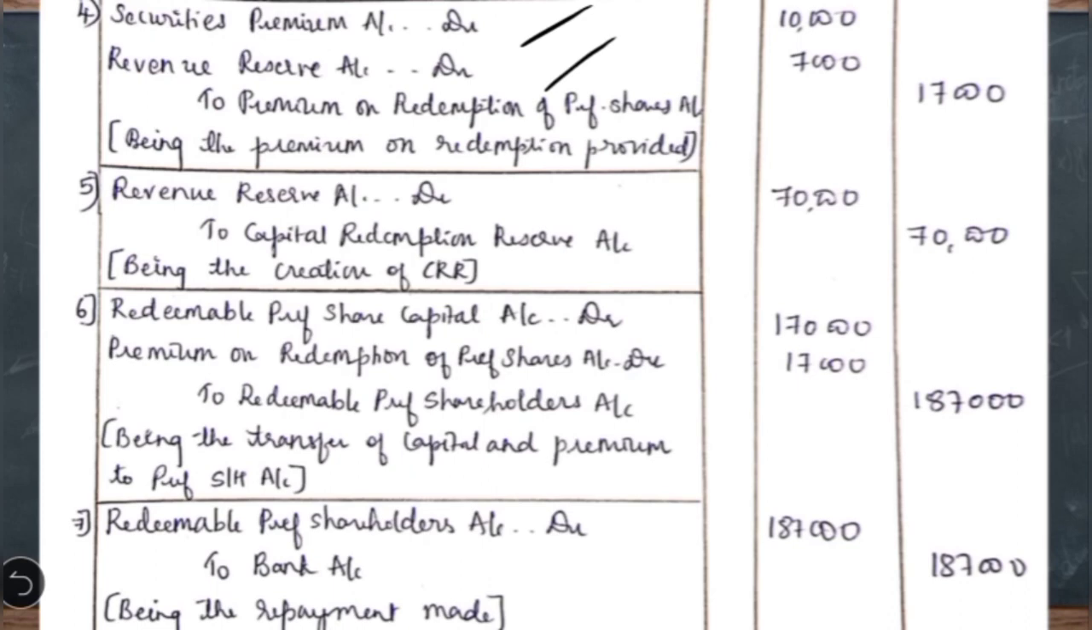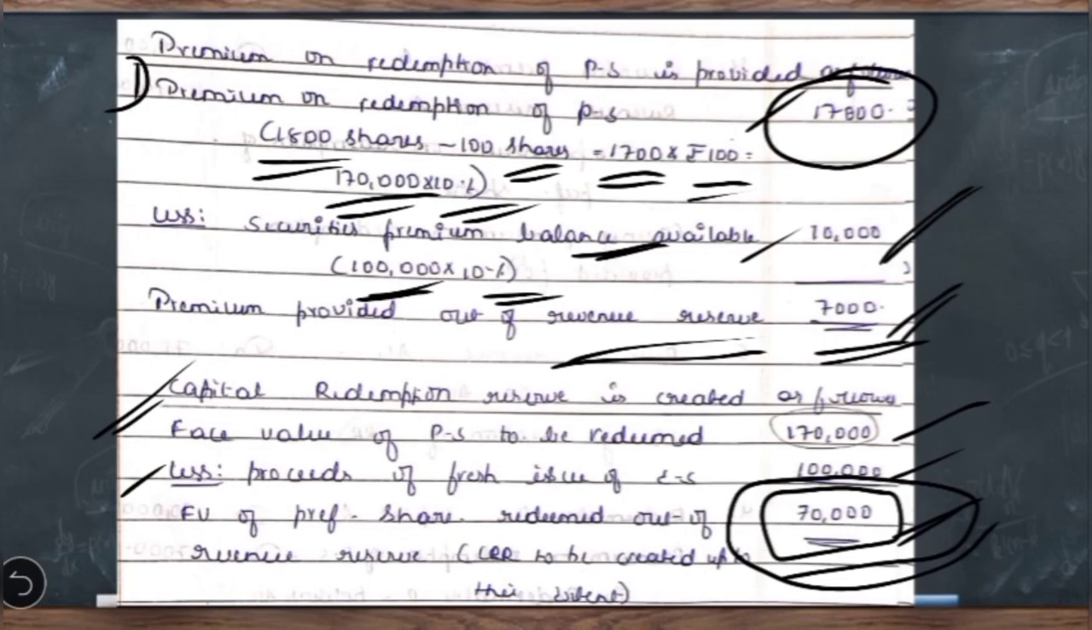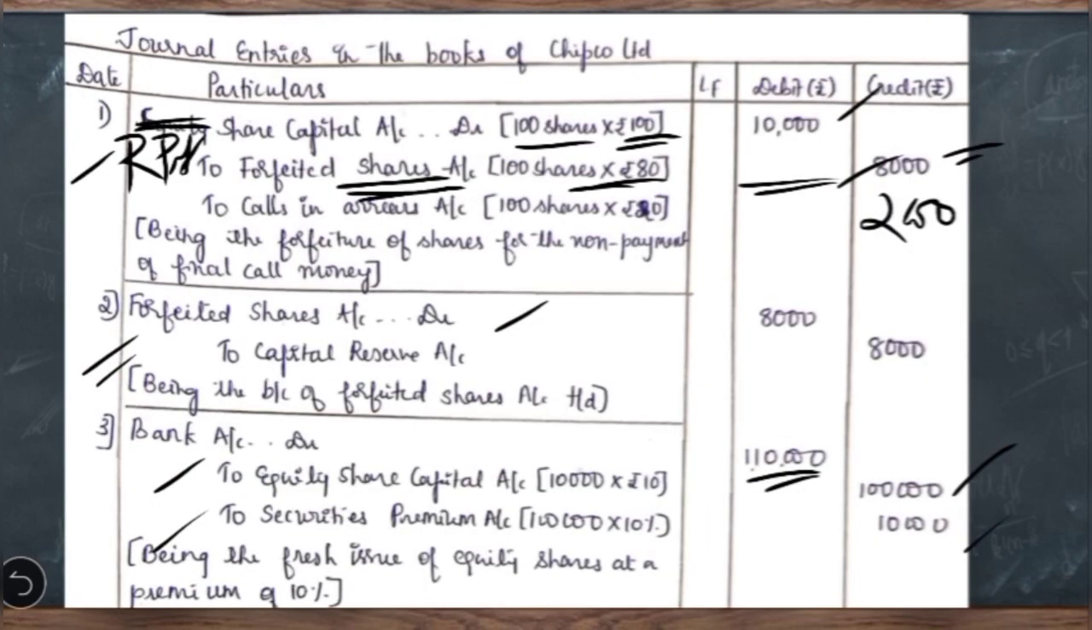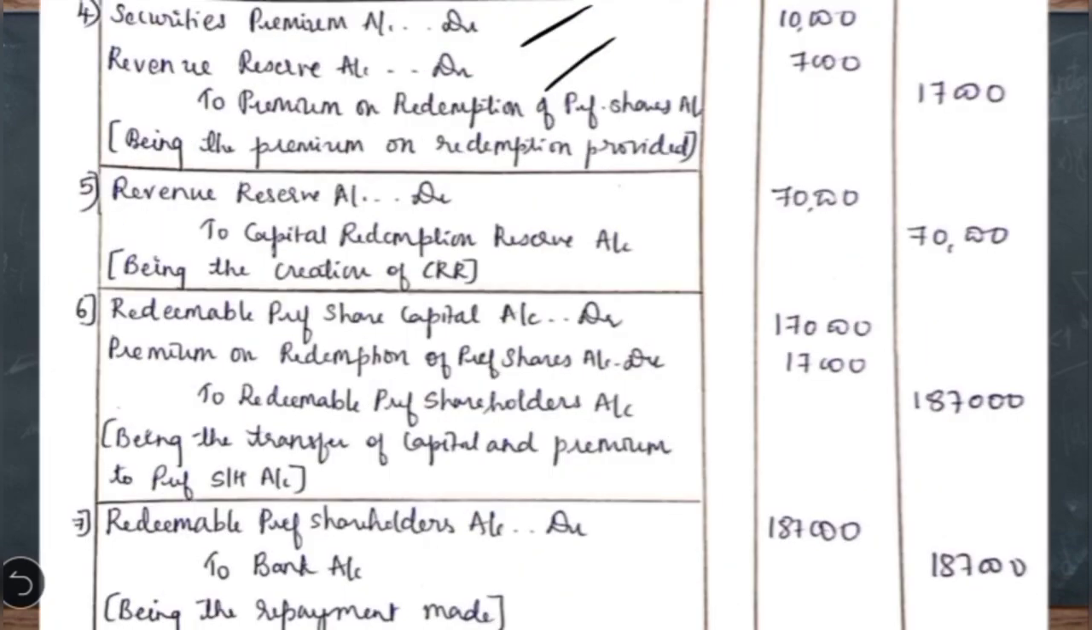Now coming to the third step, we have to create the capital redemption reserve. In the working note we have seen here, we have to create the capital redemption reserve to the extent of 70,000, and we have used the amount out of revenue reserve. So the entry here will be revenue reserve account debit to capital redemption reserve account. Then the third step is also over.